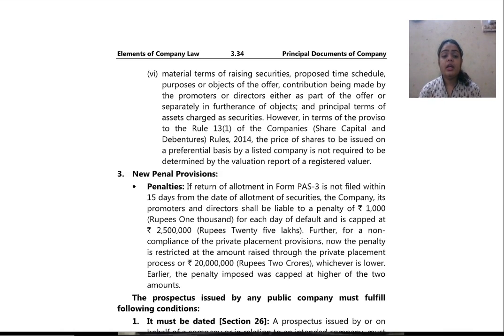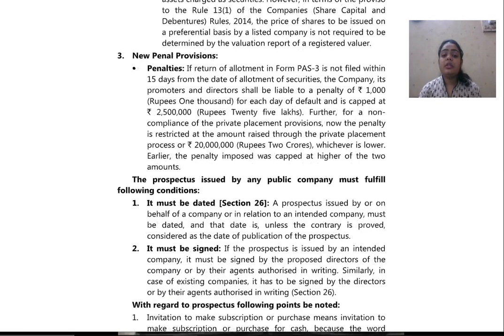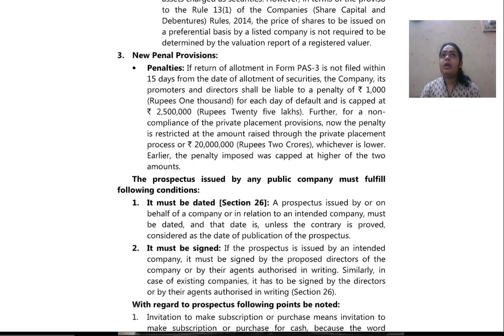Next, we shall be studying new penal provisions. Now, these are the penalties or punishments which are imposed. Penalties. If return of allotment in Form PAS 3 is not filed within 15 days from the date of allotment of securities, the company, its promoters, and directors shall be liable to a penalty of rupees 1000 for each day of default, and it is capped at rupees 2 lakh to rupees 25 lakhs.